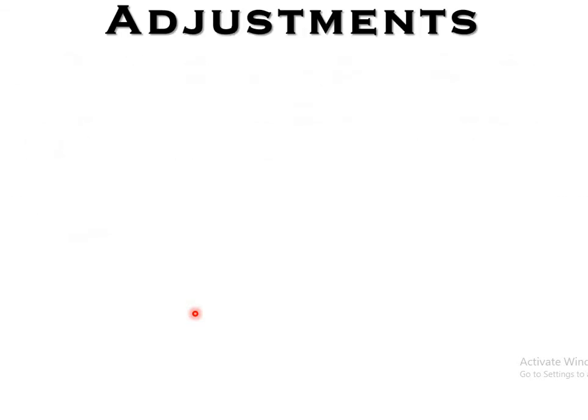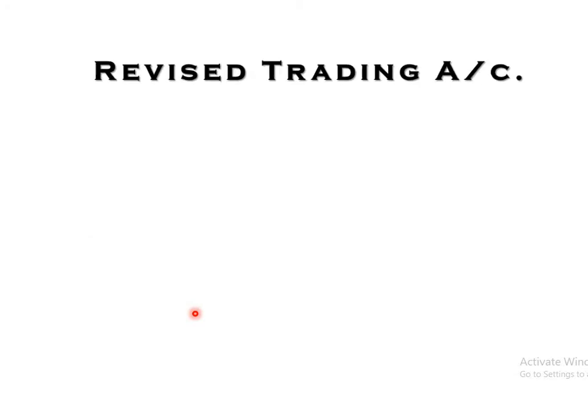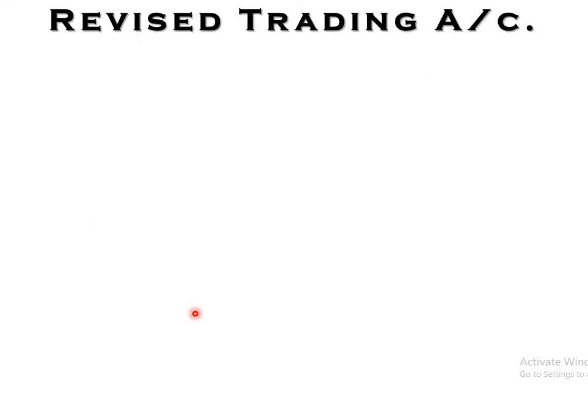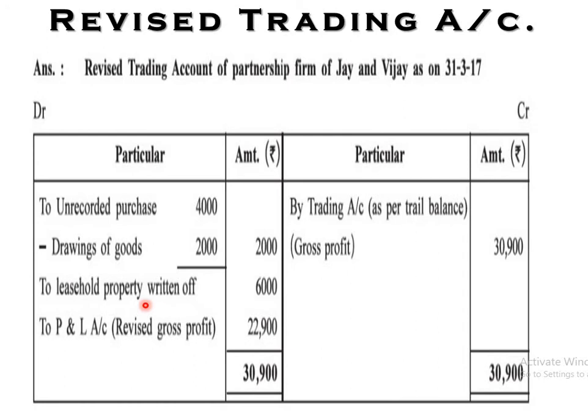So 6,000 will be on the debit side of the trading account, right? Not profit and loss account. Why? Because this particular item is specifically for the leasehold property of our factory, right? That's why it is given in the trial balance. That's why 6,000, and the remaining amount will be there on the balance sheet.